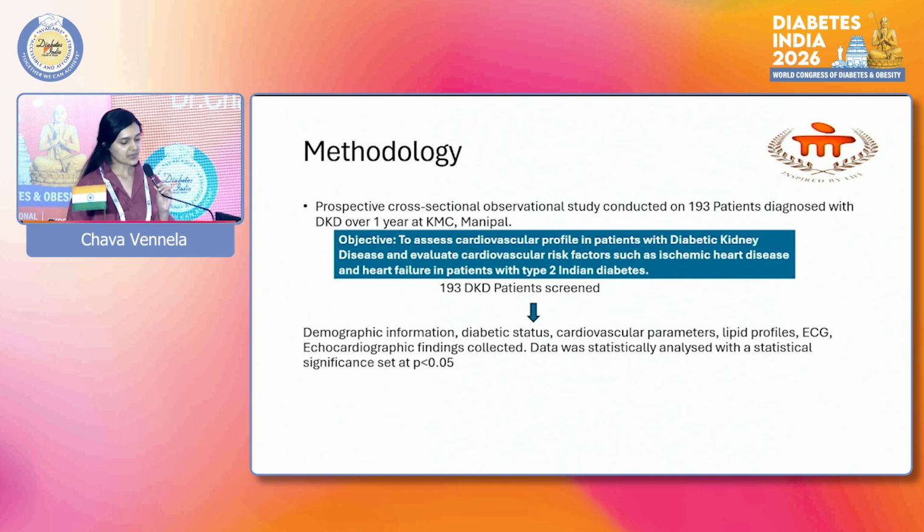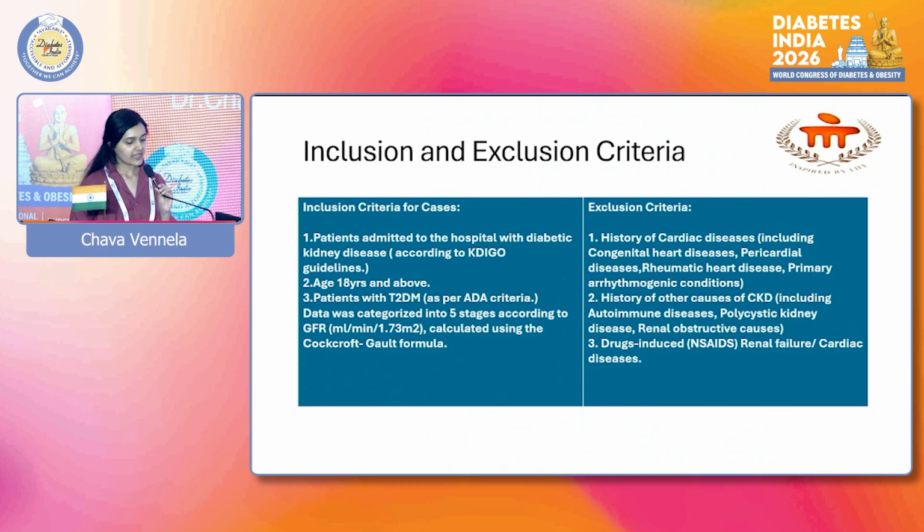193 DKD patients were screened, and demographic information, diabetic status, cardiovascular parameters, lipid profiles, ECG and echo findings were collected. Data was statistically analyzed with statistical significance set at p less than 0.05. Inclusion criteria were patients admitted to hospital with DKD, age 18 and above, and patients with type 2 diabetes. Data was categorized into 5 stages according to GFR, calculated using the Cockcroft formula. Exclusion criteria were history of other cardiac diseases, history of other causes of CKD, and drug-induced renal failure or cardiac